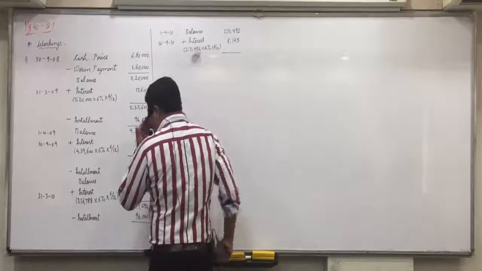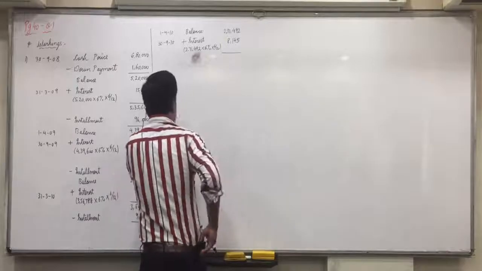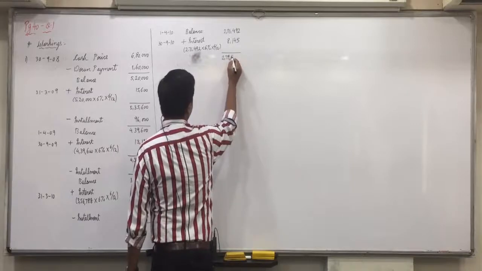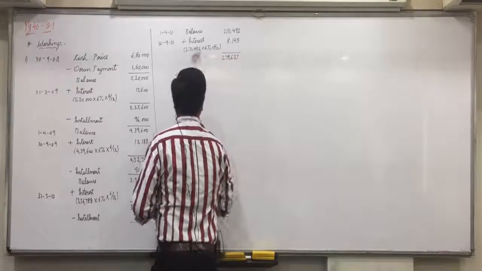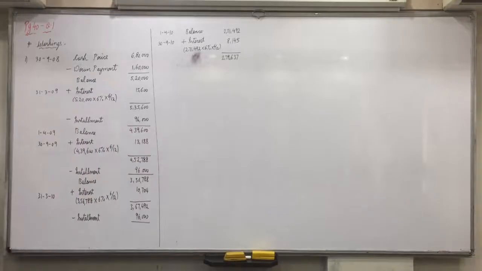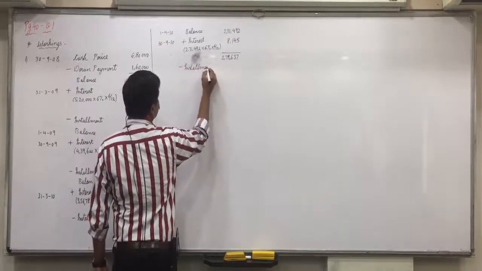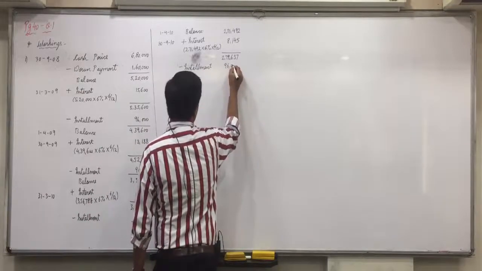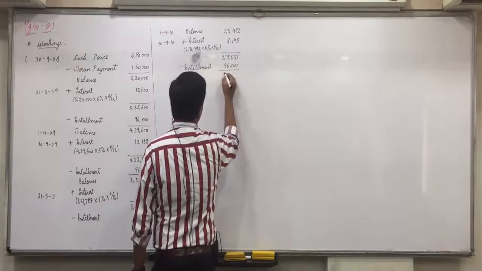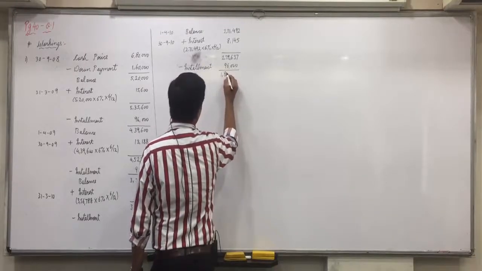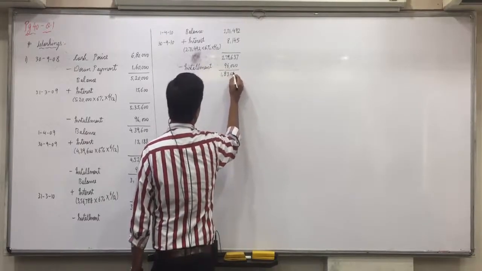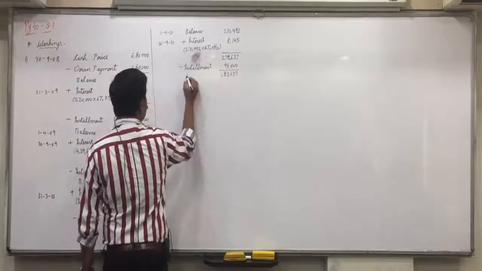So remaining 2,79,637. Did you understand this? Again we will minus installment, that is 96,000. 1,83,637 will be the balance.